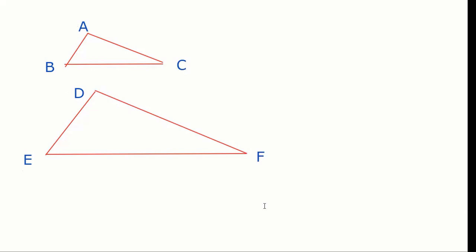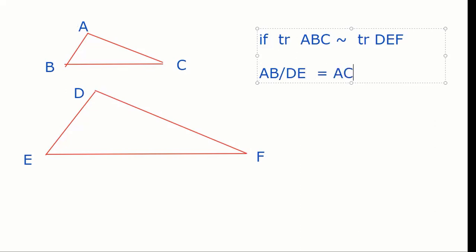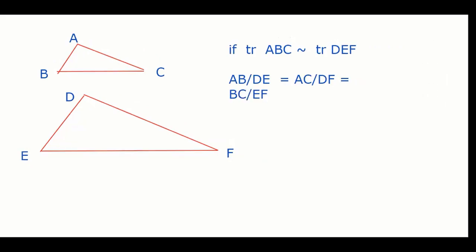If triangle ABC is similar to triangle DEF, if these two are similar, then you can always say, sir, ratio of AB with DE will always be equal to AC with DF will always be equal to BC with EF. What I'm trying to say is the ratio of sides of two triangles are proportional. This is a theorem. Okay, everyone? That is theorem number 1, basic proportionality.